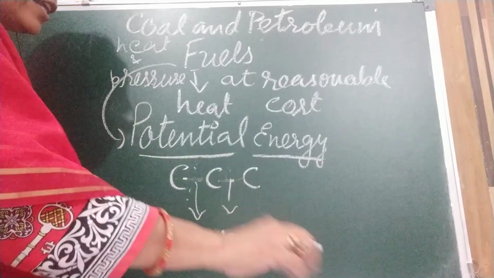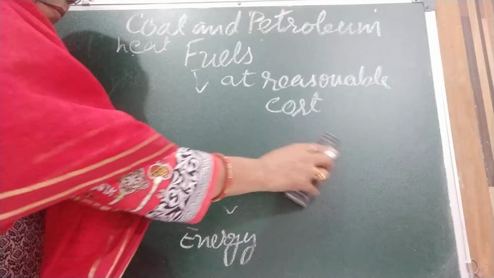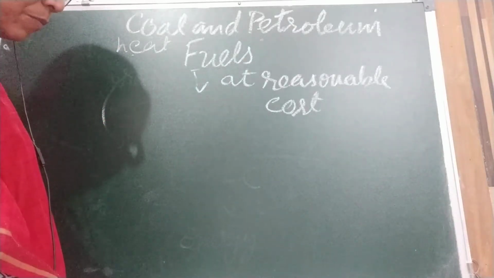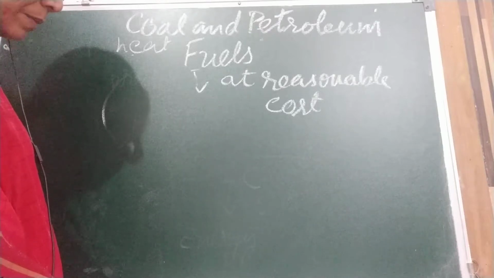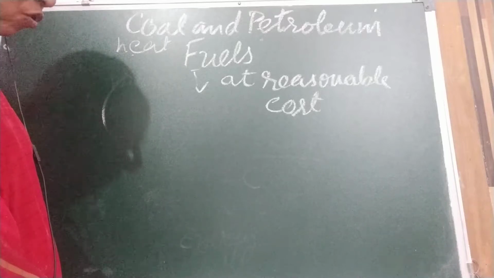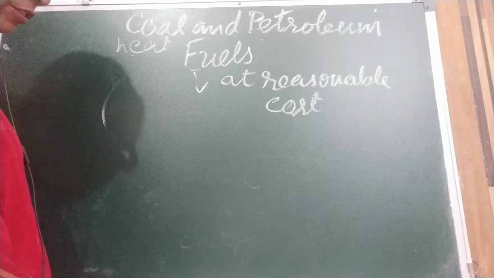So it is stored in chemical form, this potential energy. This is locked within the chemical bonds of their constituent molecules. When they are burnt, a large part of this energy is released as heat. This forms the basis of their use as fuels.